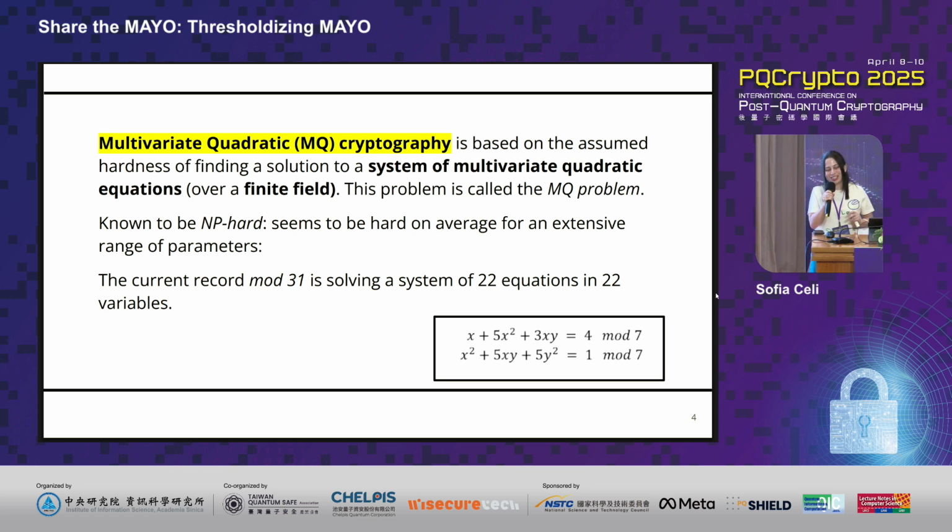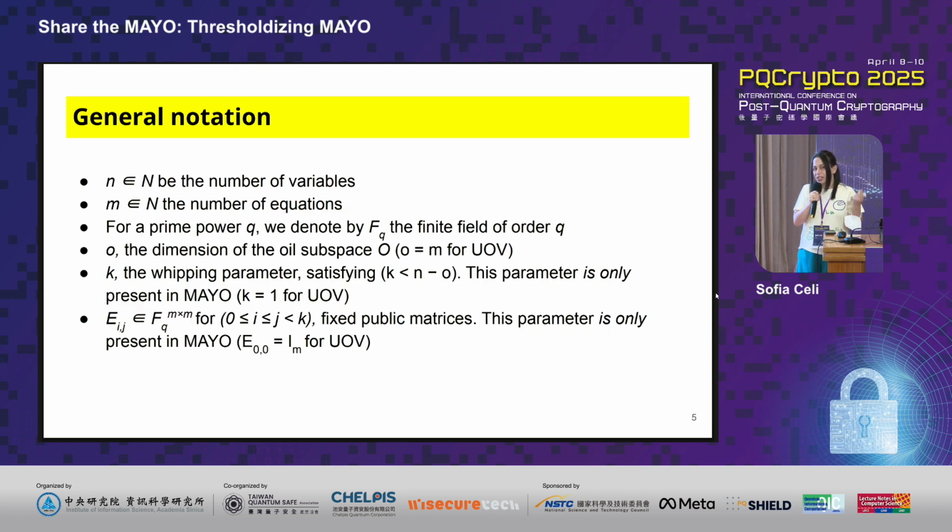Just a little detour: let's look at what multivariate quadratic cryptography is. Essentially, it is a mathematical problem from which we build cryptography. You have a system of m equations, each equation has a quadratic form, and there are n variables. So in these schemes you have m equations in the system and n variables. Specifically, in the MAYO scheme you also have some different parameters, the k parameter and the e parameter, but those are specific to the instantiation of the MAYO signature scheme.